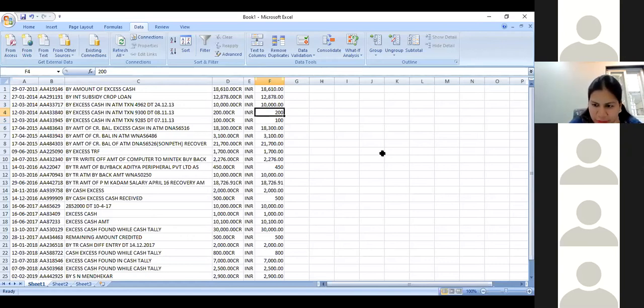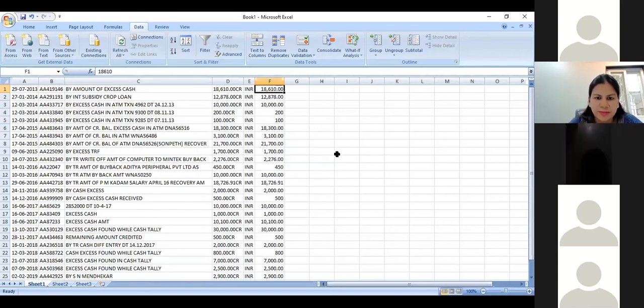I got a query from someone that please explain VLOOKUP, so I'll just do that once everybody is clear on the text to column. I am just moving to VLOOKUP. In the meanwhile, if anybody has a doubt, you can just mention the same in the chat box.